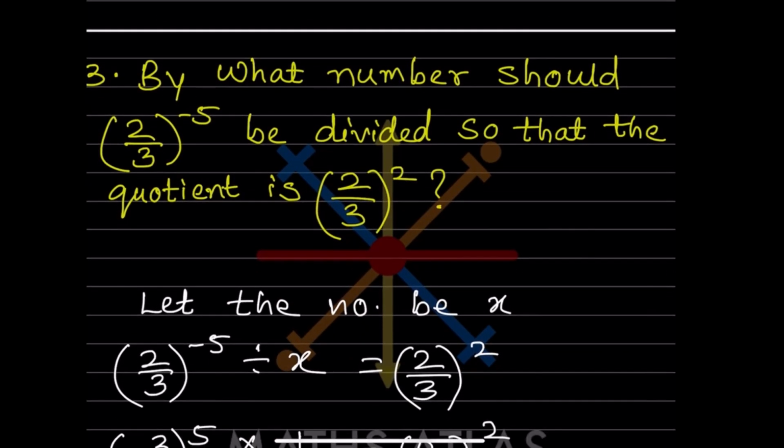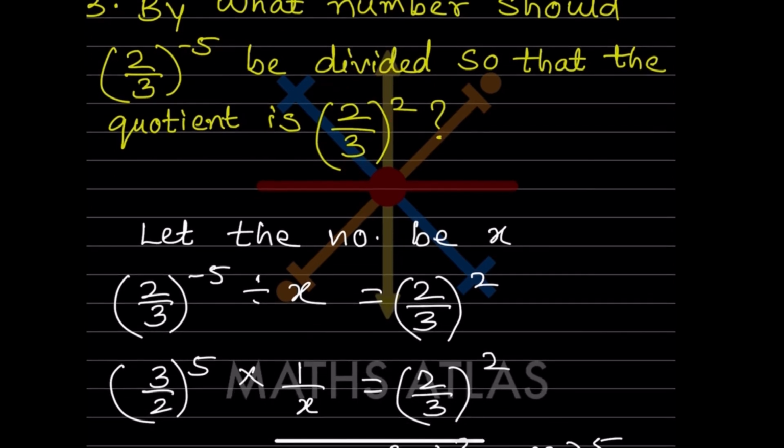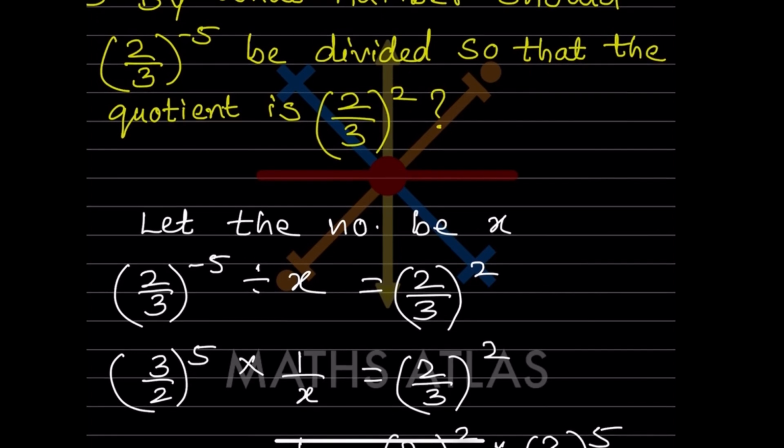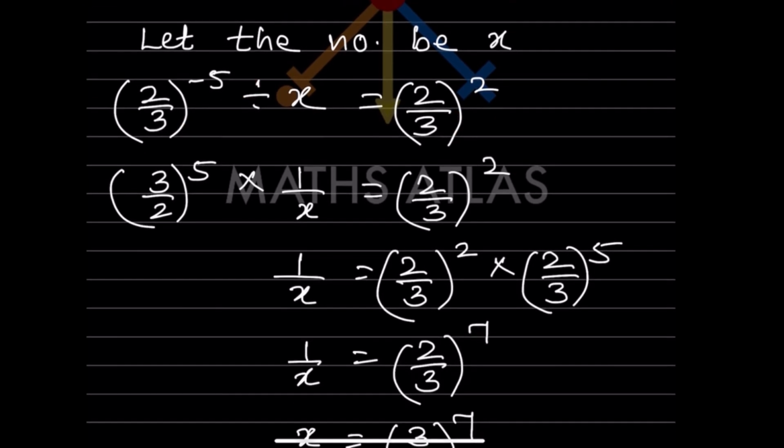By what number should 2 by 3 raised to minus 5 be divided so that the quotient is 2 by 3 raised to 2. So here again we will take, let the number be x. So this 2 by 3 raised to minus 5 is given divided. So we will divide this by x, that is 2 by 3 raised to 2. So now what will you do first? You can make this negative positive by flipping over, that will be 3 by 2. And this one, we have to make it multiplication. Since we have made this, we have multiplied this, so this is going to get 1 by x.